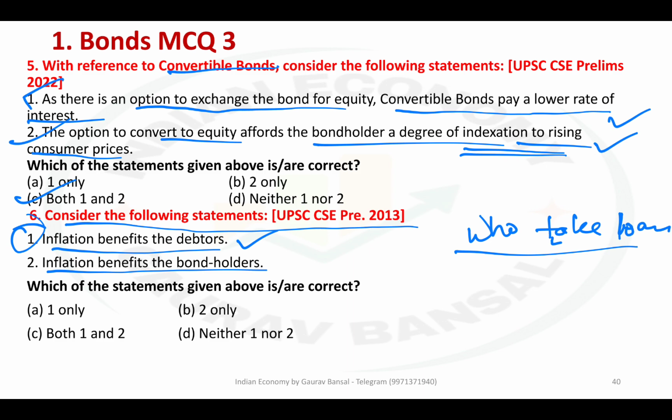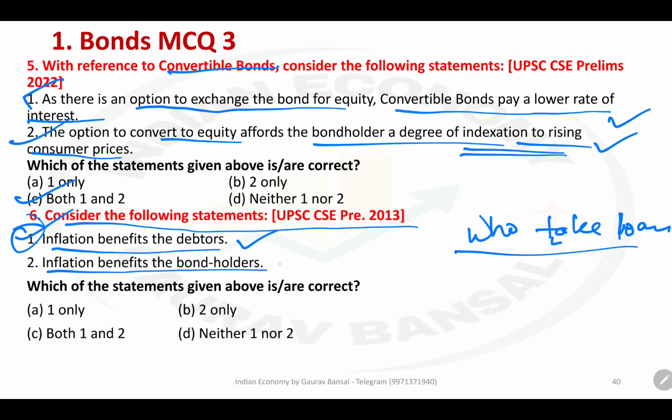Let me give you an example. I take a home loan today. Home loan is for 20 years. Today as I start paying EMI, the EMI is 25,000 rupees per month. After 20 years, I would still be paying 25,000 rupees EMI. By that time, my income would be multiple times today's. By that time, 25,000 rupees would be worth much less than today. So for me, paying that EMI would be much better. Contrast to that, if there is no inflation, then 25,000 rupees would not deteriorate that much. So higher the inflation, more will be the fall in the value of money, and those who take loan will be at advantage. So 1 is correct.